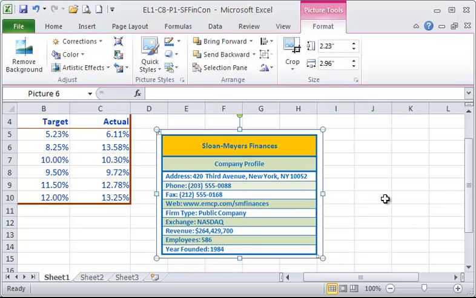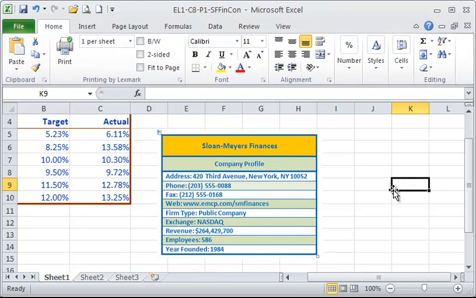So capturing screenshots from other applications or out on the web page, again, very helpful tool to be able to integrate some information from some other applications.